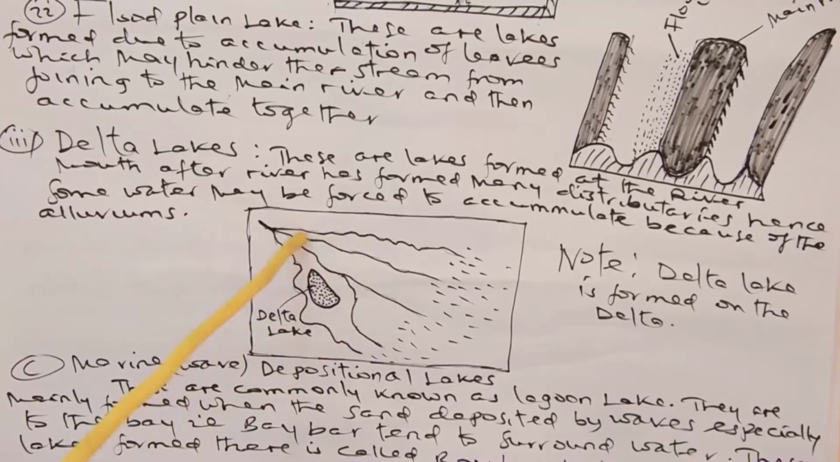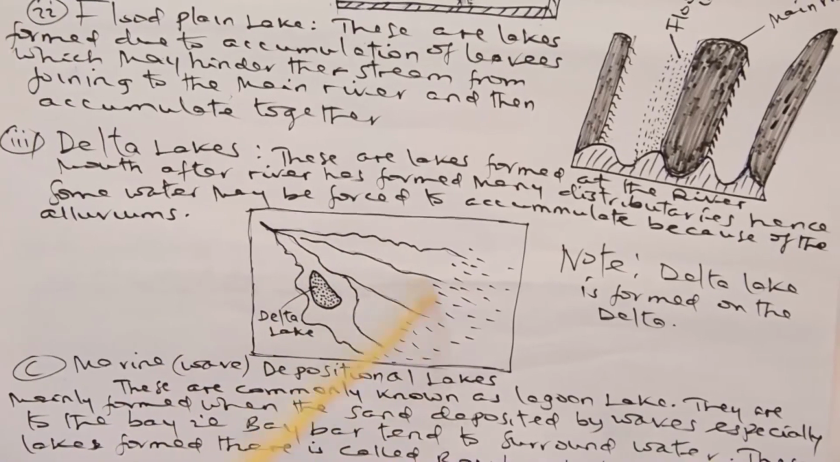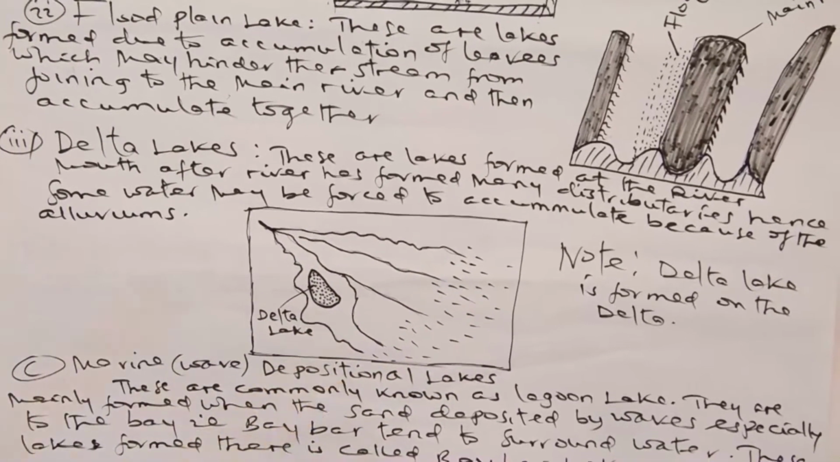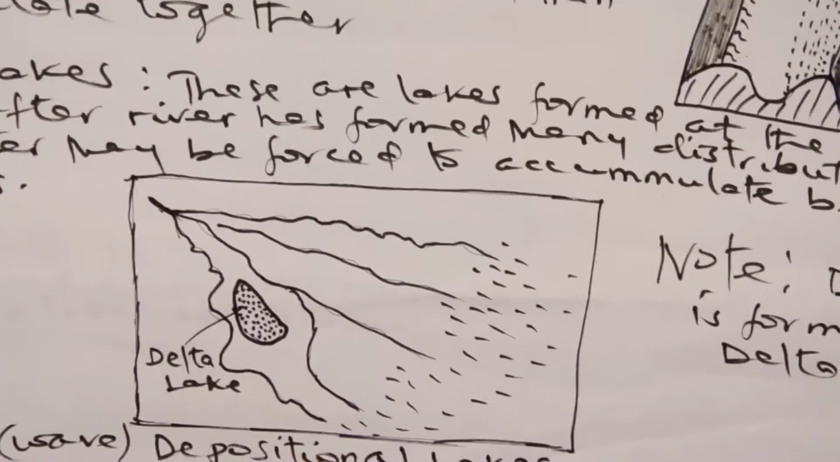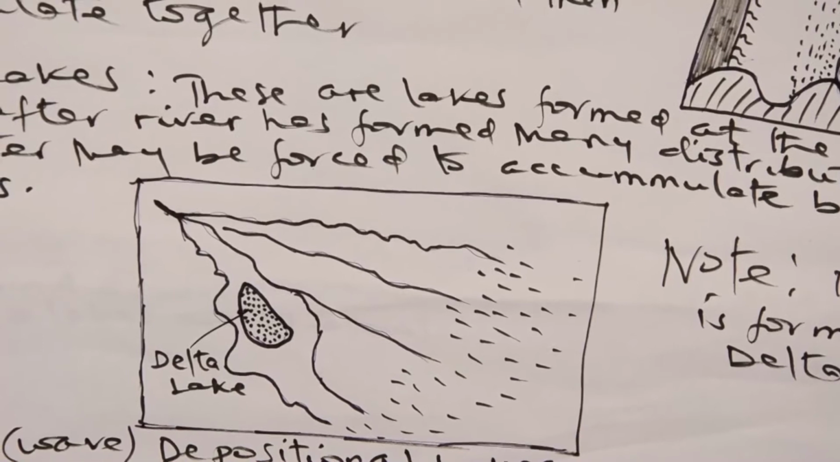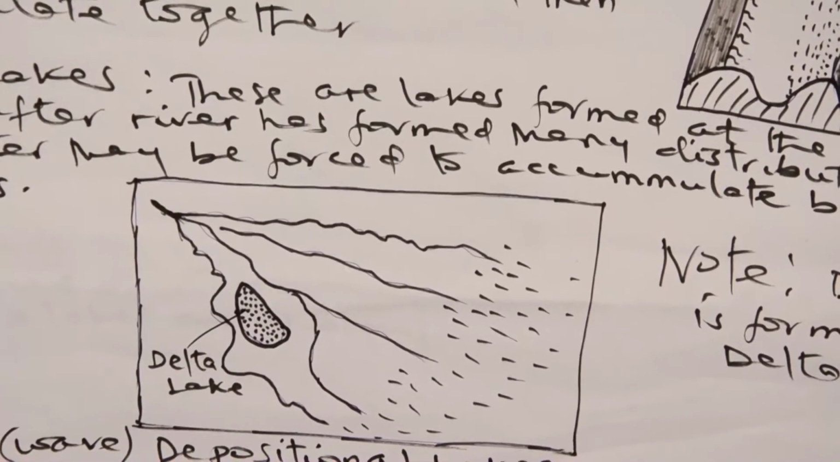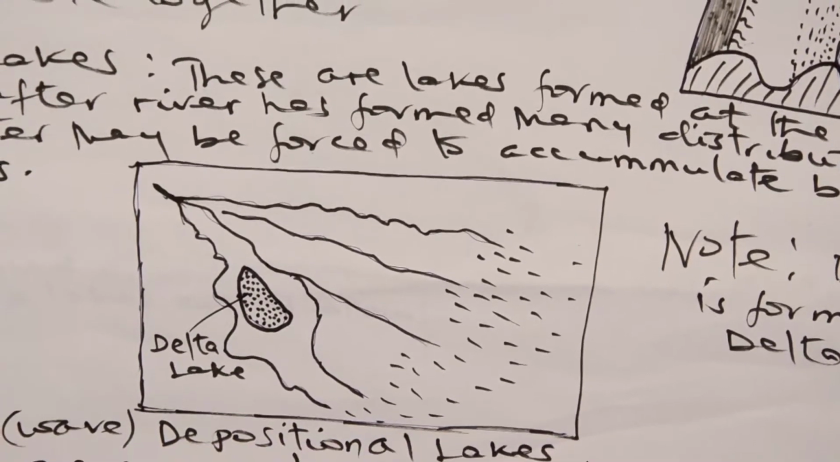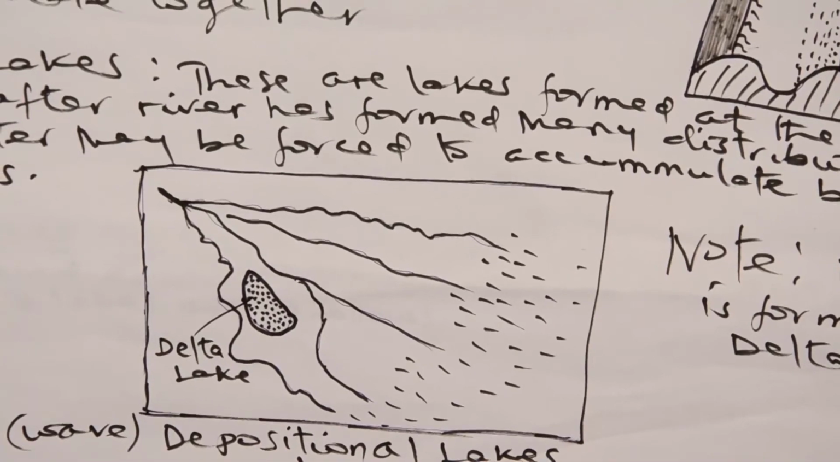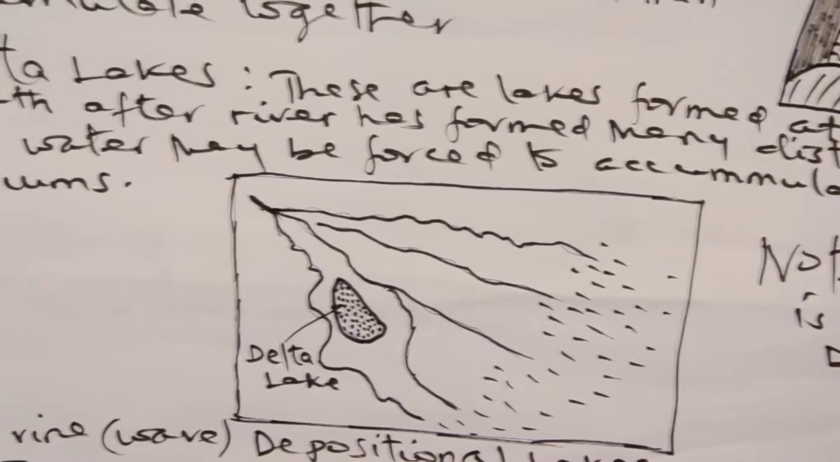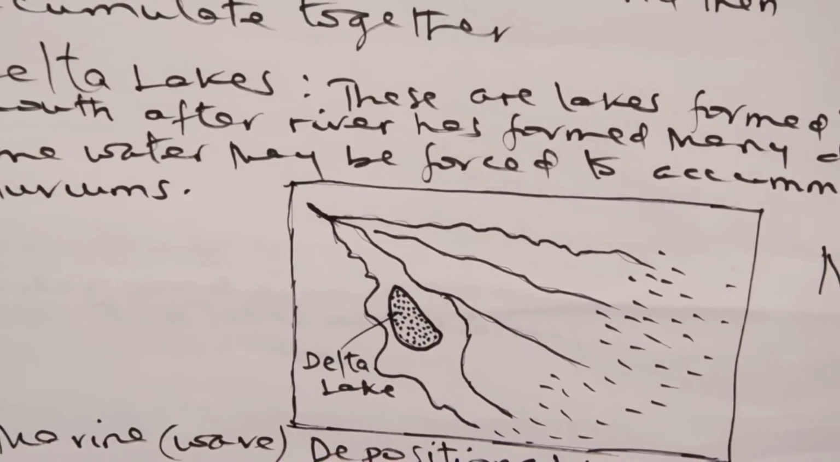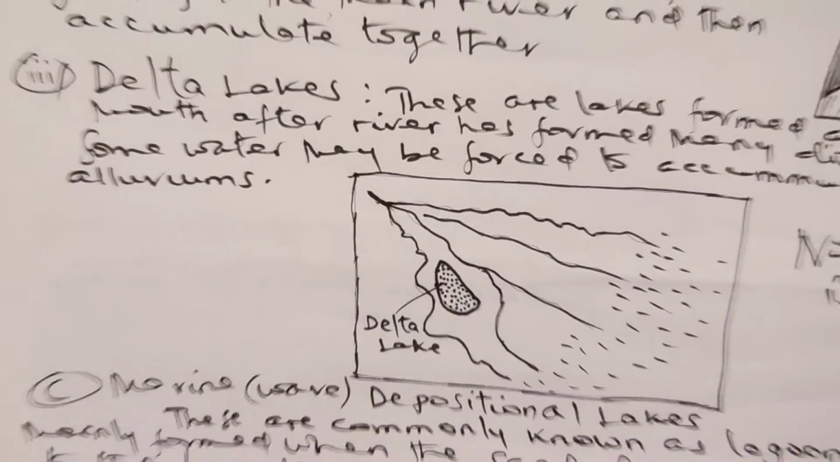According to this description, delta lakes are the lakes formed at the river mouth after the river has formed many distributaries. Hence, some water may be forced to accumulate because of alluvium, and it is shown like this. Therefore, regardless of whether it is a large or small lake, it can be large or small.